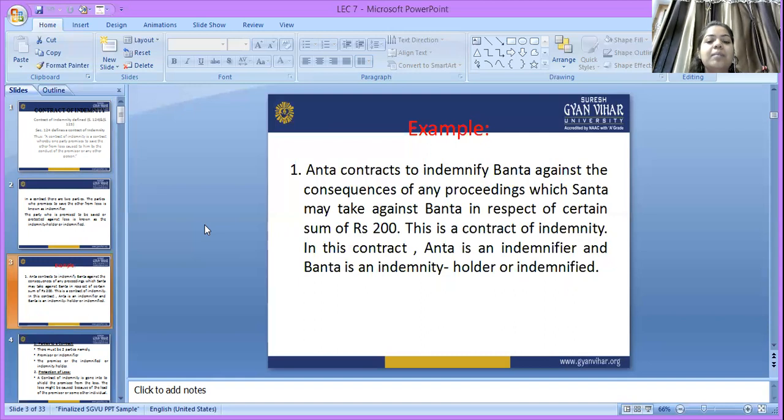That means Anta makes a contract to indemnify Banta against any consequence of any proceeding which Santa may take against Banta, but here there is a certain amount, 200 rupees. Up to 200 he can indemnify. So in this contract we have two parties. The one who promises to save the other from loss is known as the indemnifier, and Banta is the indemnity holder or the indemnified, that is, the promisee.